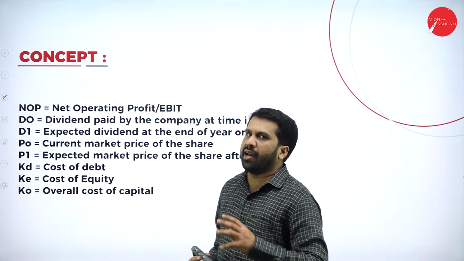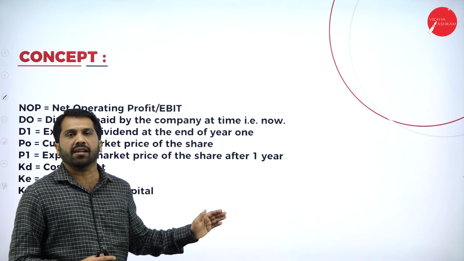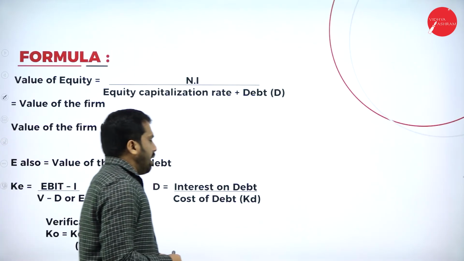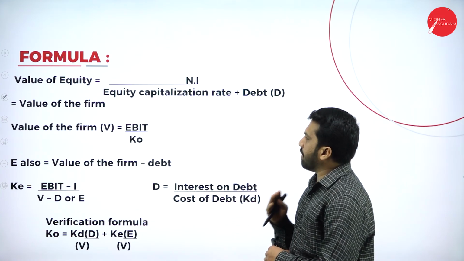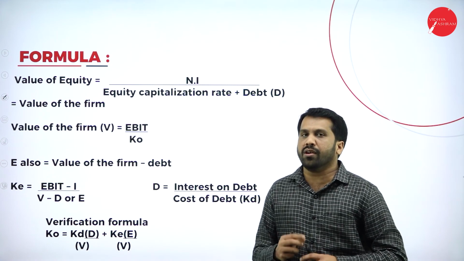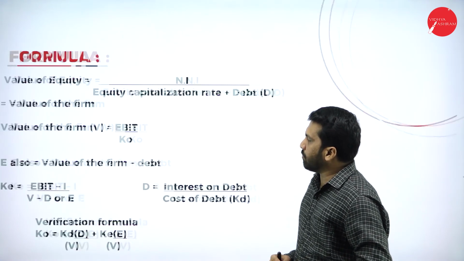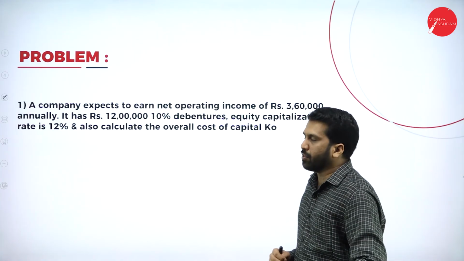No need to remember everything. While doing the problem, you will learn what these are. Clear? I'll go with the formulas later. Instead of going to formulas, I can take you directly to your problem. I'll come back to the formulas once we're done with the problem.